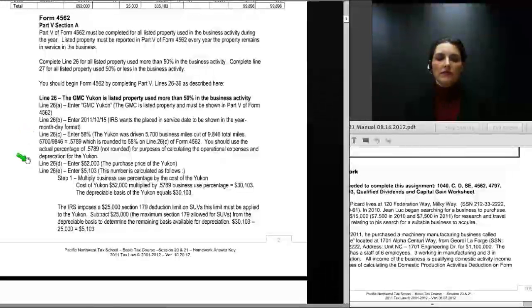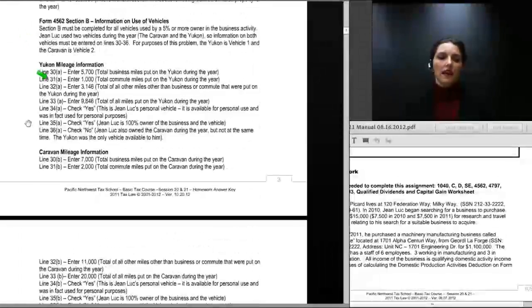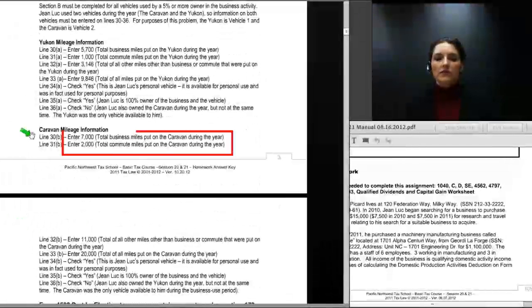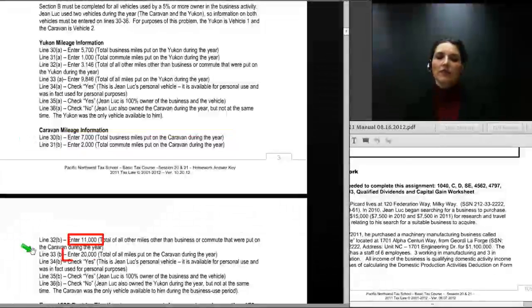We will enter on Form 4562 the acquisition cost of the Yukon, which is $52,000, but we will need to multiply that out by the business use percentage and also compute the $25,000 Section 179 deduction on the form. The Dodge Caravan is the second vehicle Jean-Luc used in his business, and it was used 50% or less in the business activity, so it is entered on a different line in Part 5 of the form. And the mileage information for the Dodge Caravan is shown here. We have 7,000 business miles, 2,000 commute miles, and 11,000 of all other miles. So the total miles put in that vehicle were 20,000, of which 7,000 are business miles.